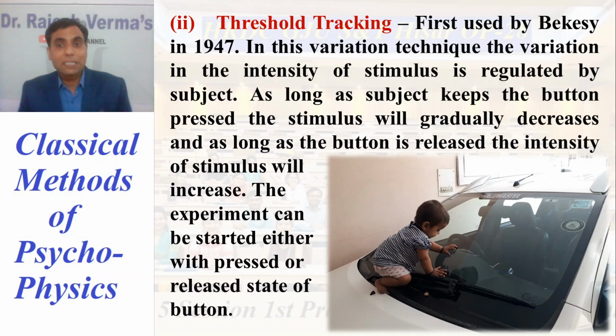As long as the subject keeps the button pressed, the stimulus will gradually decrease. And as soon as the button is released, the intensity of the stimulus will automatically increase in equal amounts. The experiment can be started with either the pressed or released state of the button. So in this variation technique, known as threshold tracking, the individual or subject has to control and regulate the intensity of the stimulus.